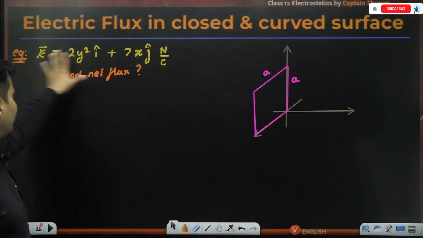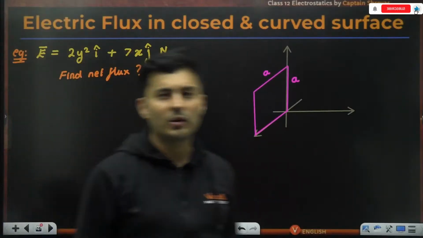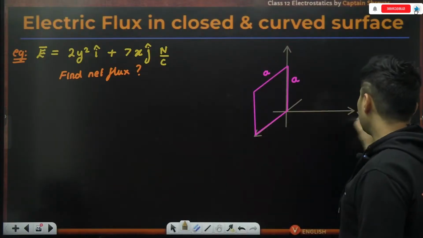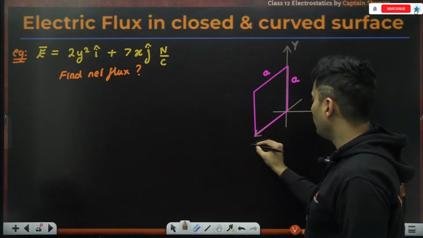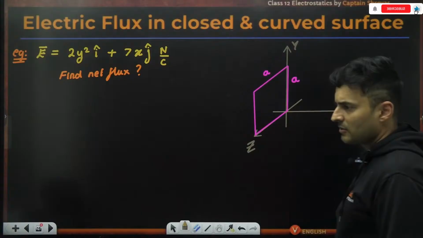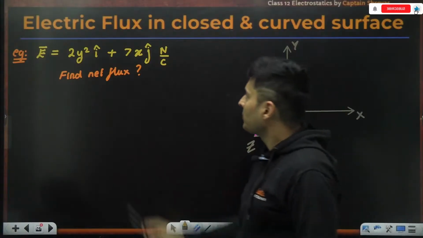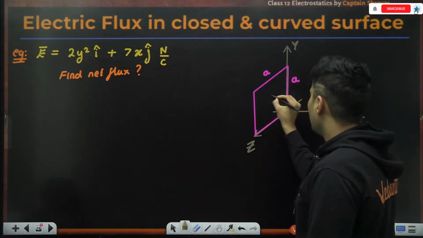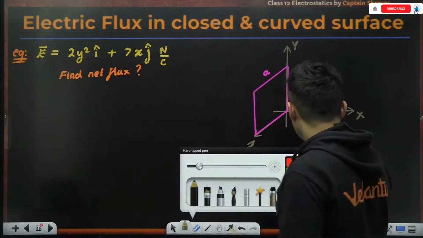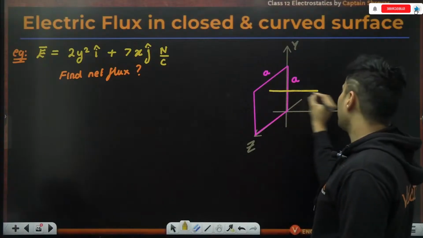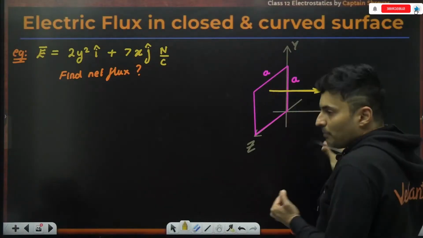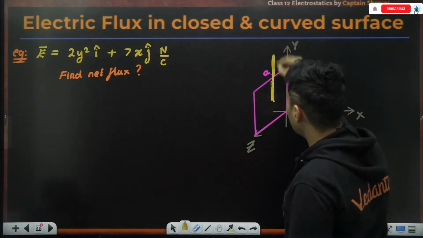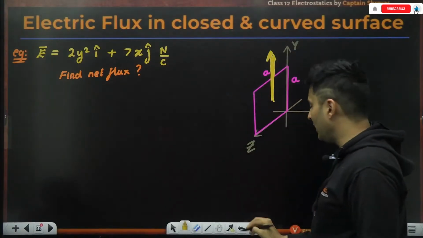Now, as you can see, the field depends on the x and the y coordinates. That means it is definitely a non-uniform field. This is x coordinate, this is y axis, this is z axis. One thing is clear, out of i cap and j cap, because the area is like this, the x component, which is the i cap component, will pierce through that area, but the j cap component will be parallel to the area.